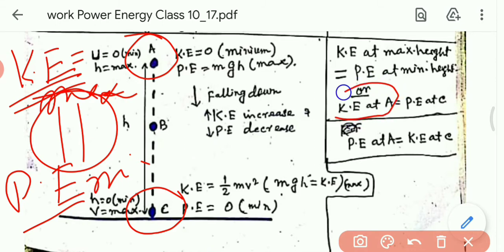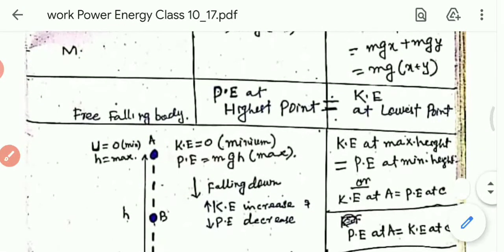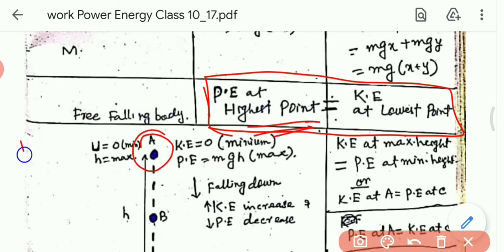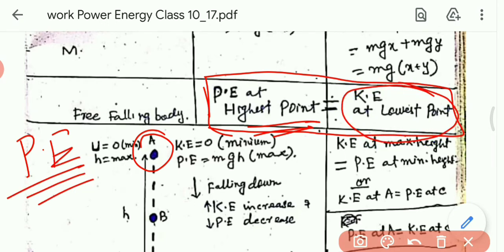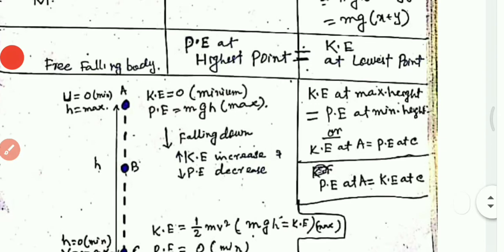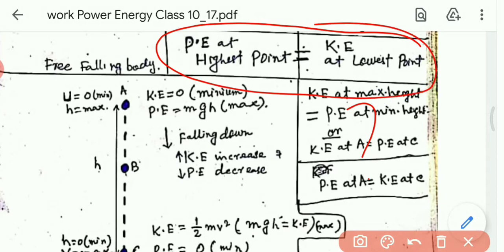So potential energy at the point A is equal to kinetic energy at the point C. It is confusing, so I am writing here the formula for a freely falling body, a very important formula and very important relation: the potential energy at the highest point, at the point A, will always be equal to the kinetic energy at the lowest point. Remember this relation.